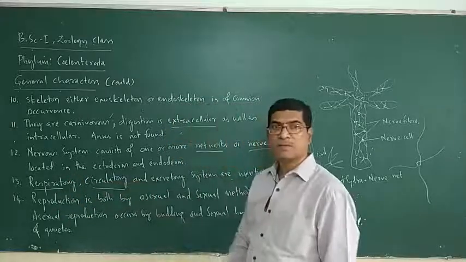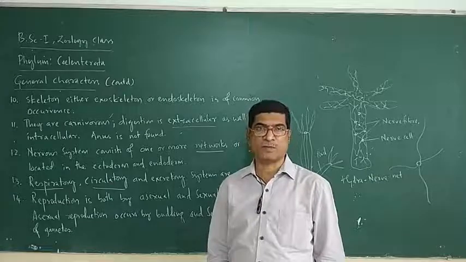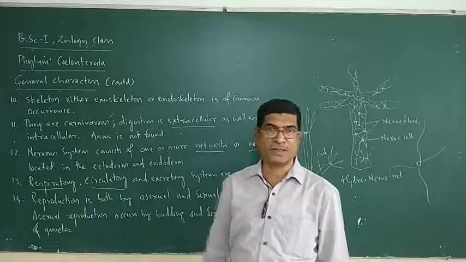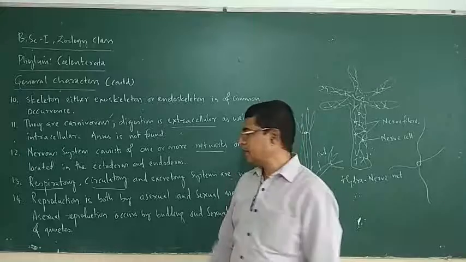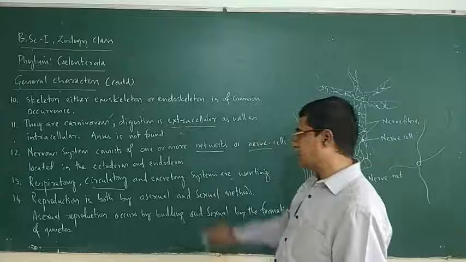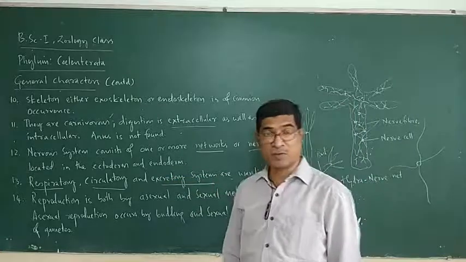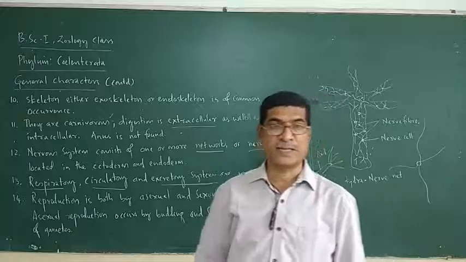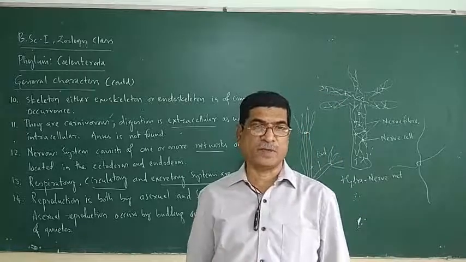Circulatory system, circulation of food, circulation of nutrients from one part to another part, that is not there in coelenterates. Okay, so circulatory system is absent. Excretory systems are also wanting. Excretory system is also lacking. So excretion occurs through general body surface.